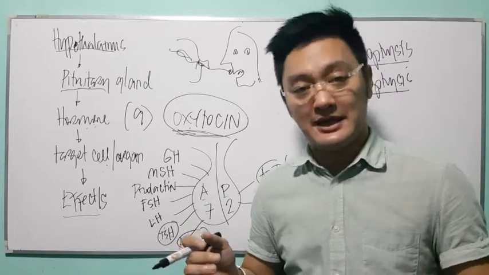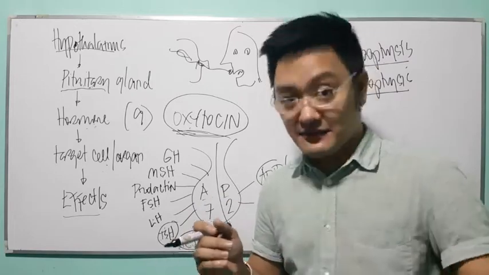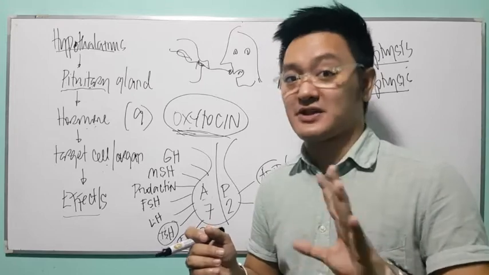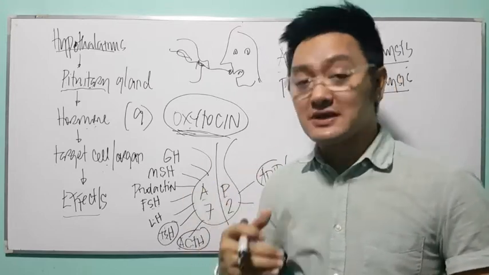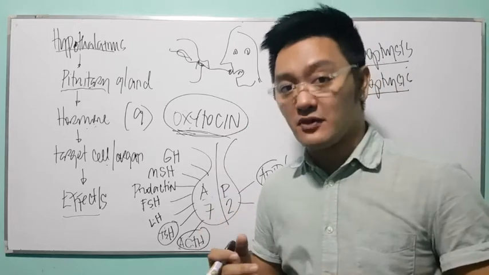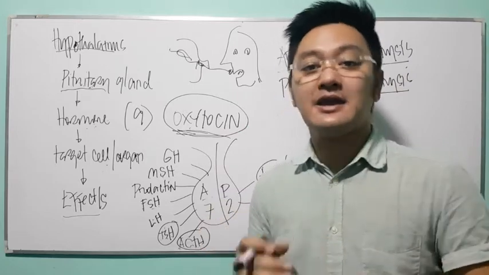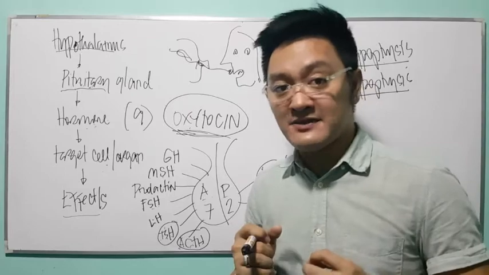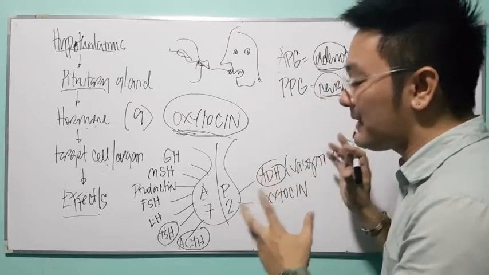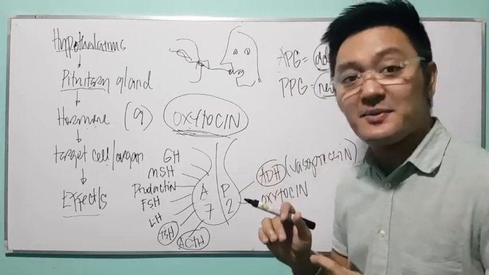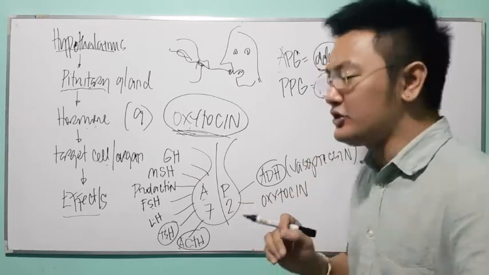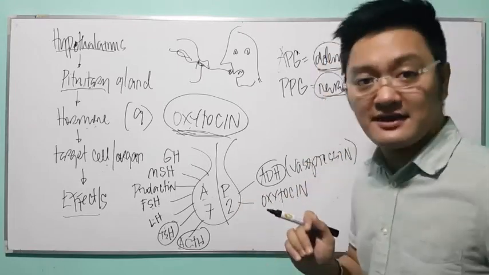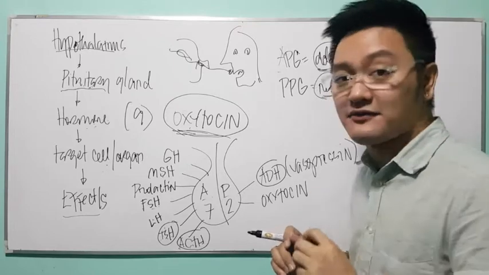So having said that deficiency is hypo and excessive is hyper, the management here will be simple. And what is the management? Too much of something, well, get rid of it. Or if there's hypersecretion, you give anti. Am I right? If you have hyposecretion, the management will be, of course, supplementary. It means to say you have to give the missing hormone. Can you follow? In your examination, be particular with the diet of the patient as well as the signs and symptoms of the patient. Remember, you don't have to memorize everything. Can you follow? Don't make it hard for yourself.